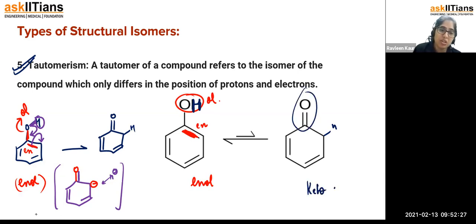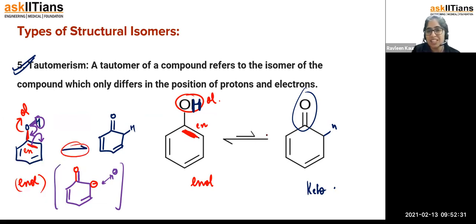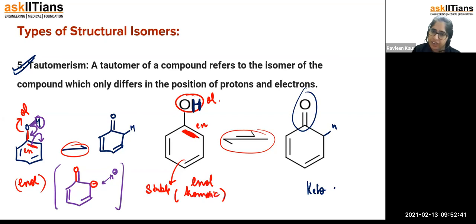I know the question coming to your mind is: ma'am, why did you stop in between and why is it mentioned like this? See, this is a very stable system, because I'm using one word you won't be able to understand, but you will understand this in your higher class: this is an aromatic kind of system. Aromatic means that these bonds are in continuous motion, with continuous movement of electrons taking place.